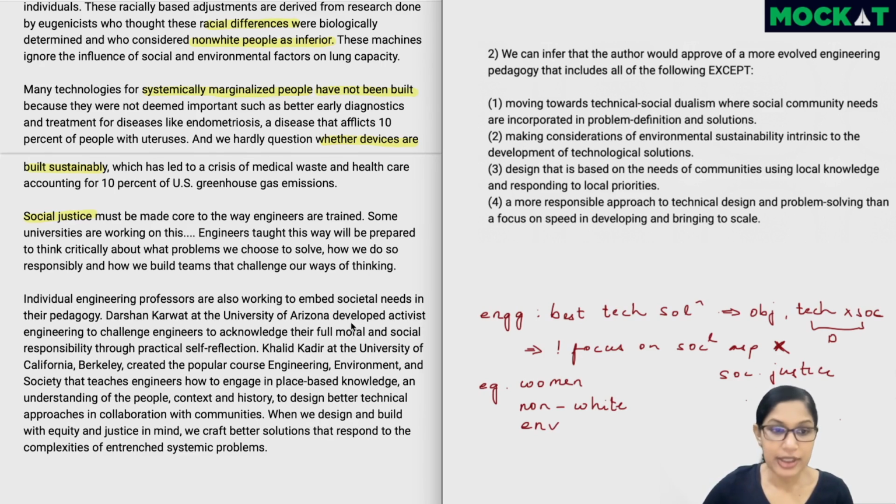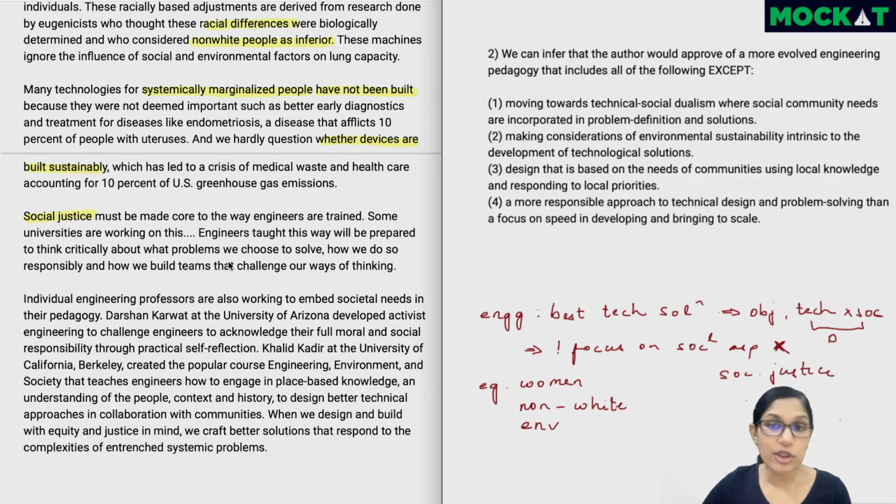Names are not super important, but what he did was he developed activist engineering to challenge engineers to acknowledge their full moral and social responsibility through practical self-reflection. Again, another example, engineering, environment and society, the popular course he created, which teaches engineers how to engage in place-based knowledge and understanding of people, context, history to design better technical approaches in collaboration with communities.